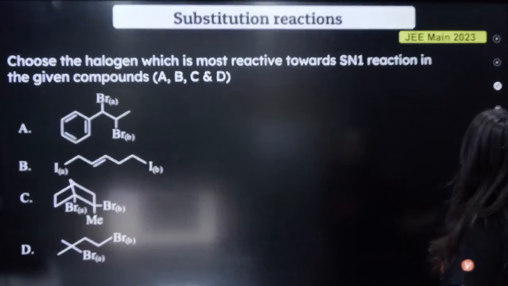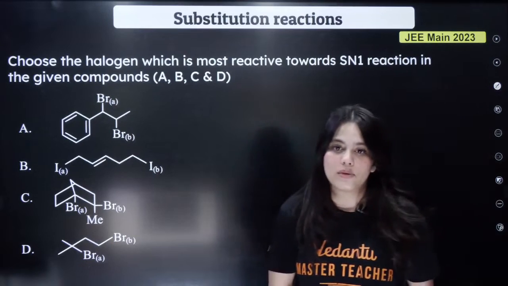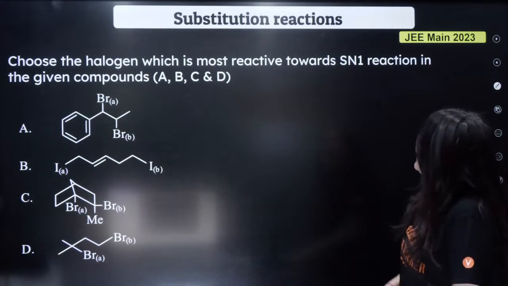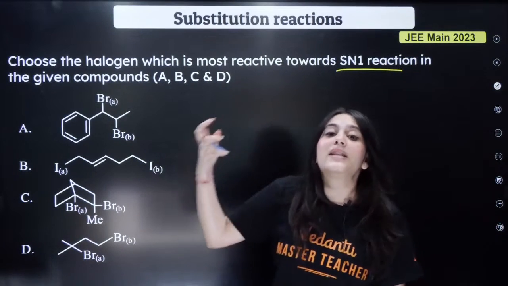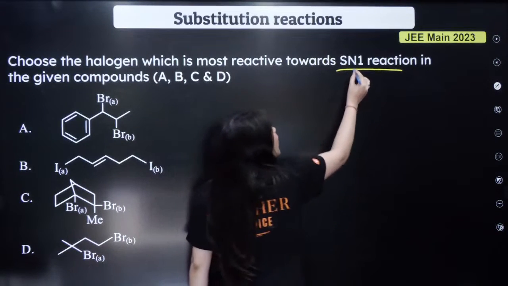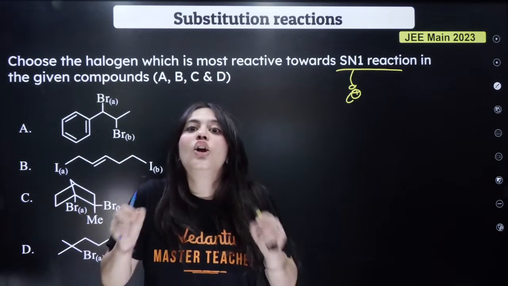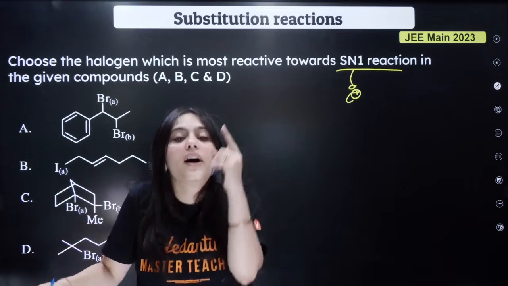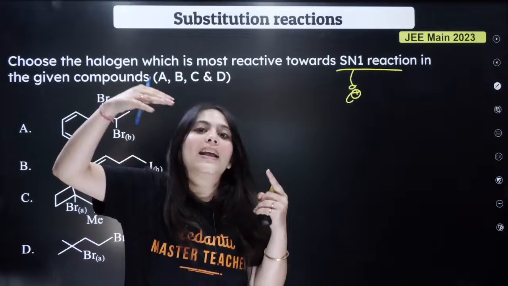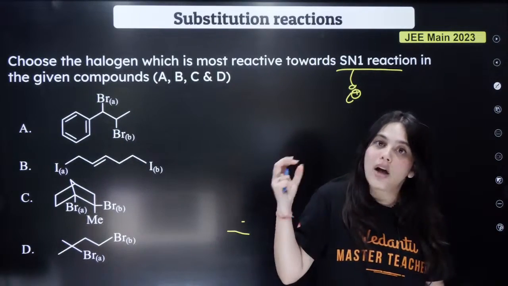Choose the halogen which is most reactive towards SN1 reaction in the given compounds. Who can answer this question for me? Now we're talking about SN1. What are SN1 reactions? Where there is a formation of carbocation, isn't it? SN1 reactions are two-step reactions, where in the first step, carbocation is formed. In the second step, the nucleophile attacks. So for SN1, we will consider the formation of carbocation.